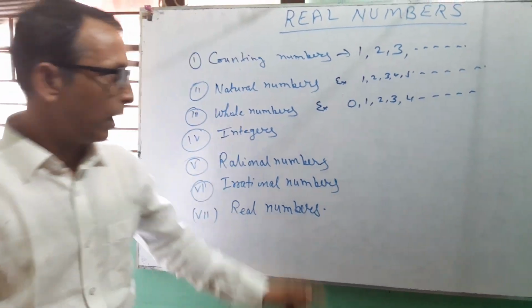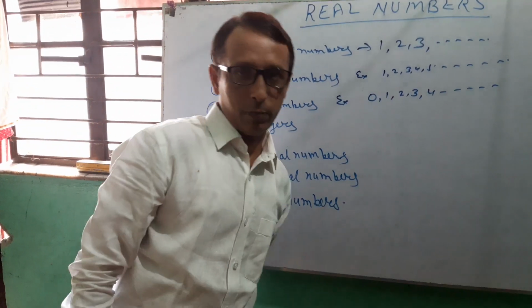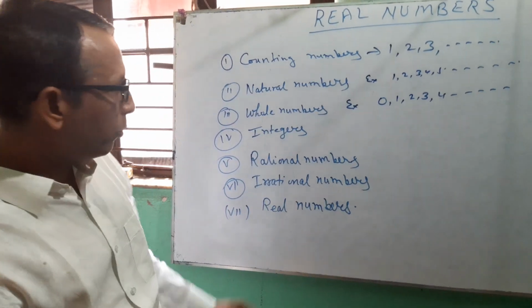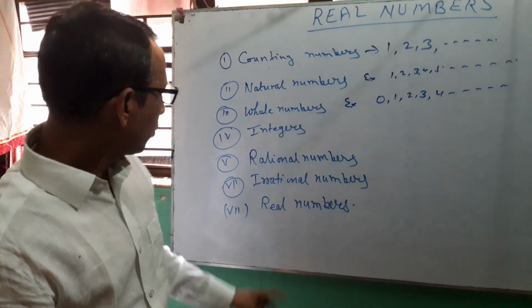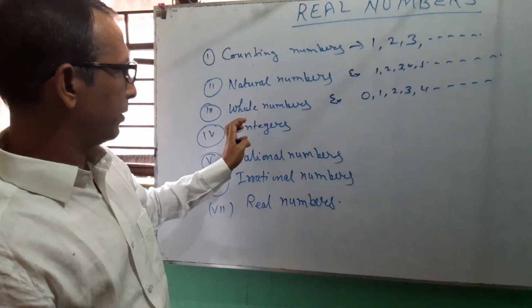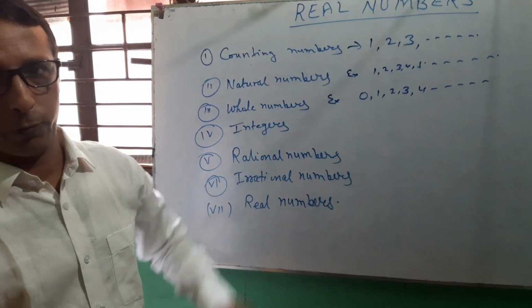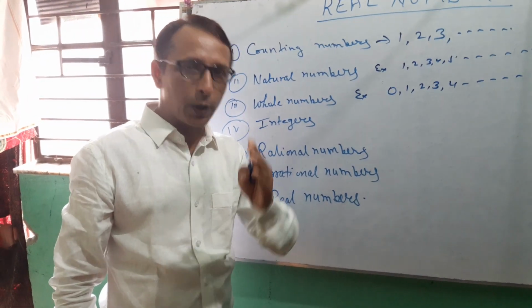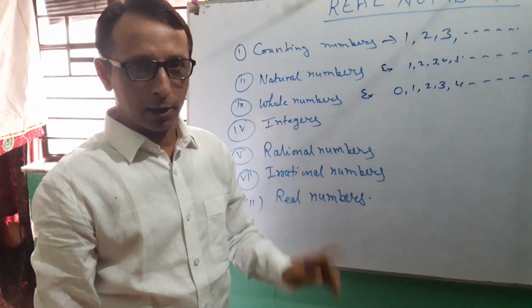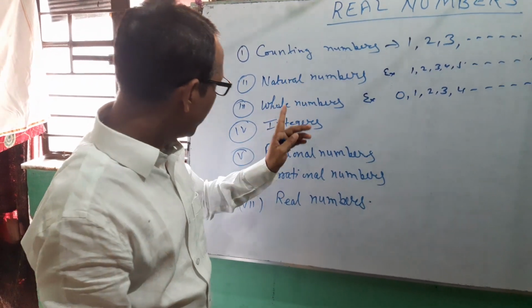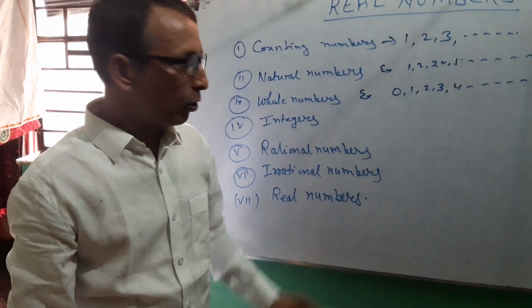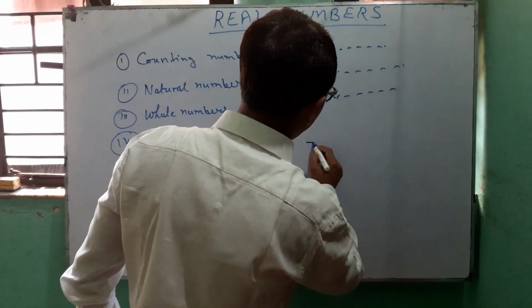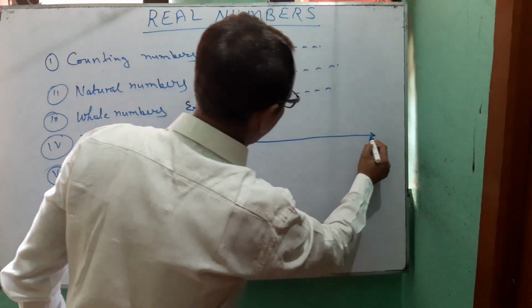Now next, integers. So what are integers? Natural numbers together with 0 and negatives of natural numbers are known as integers.